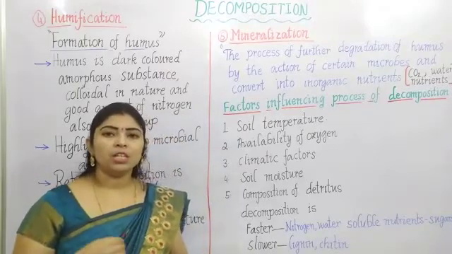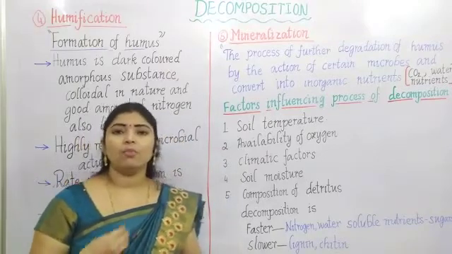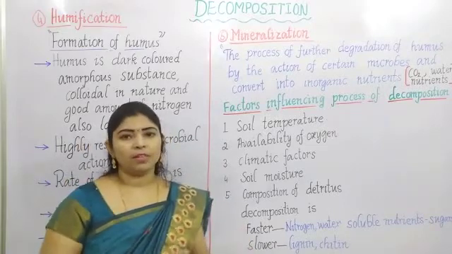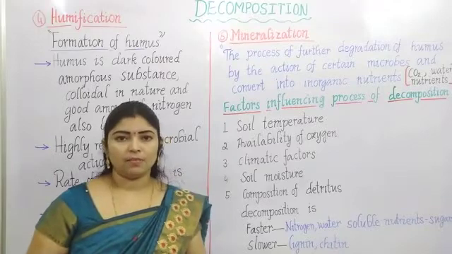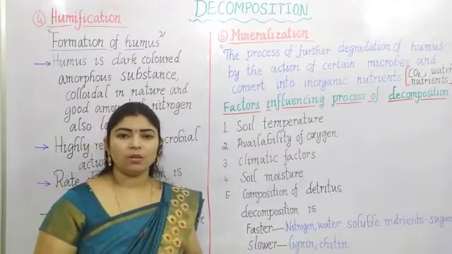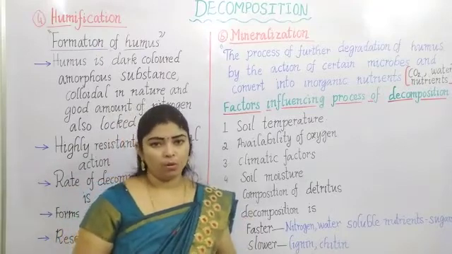When the temperature is too high, it is not suitable for the metabolic activities. The decomposition rate will decrease whenever the soil temperature is high.